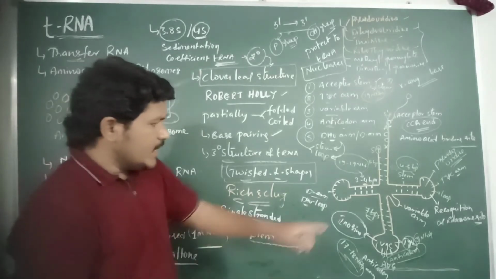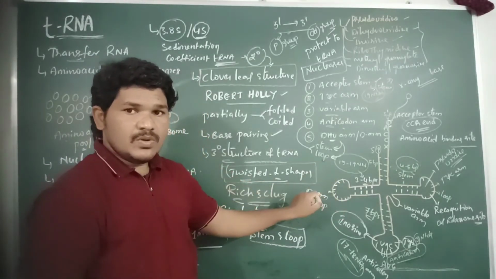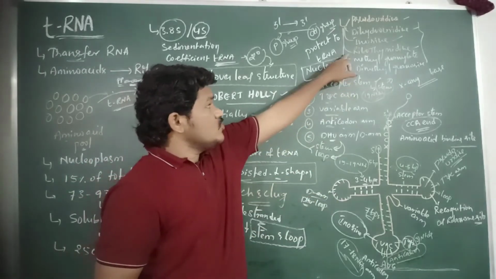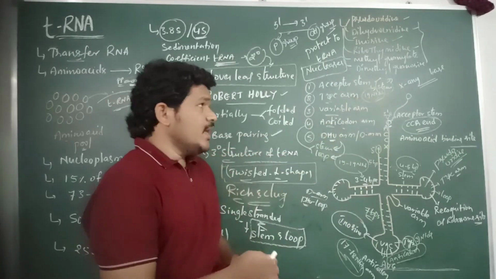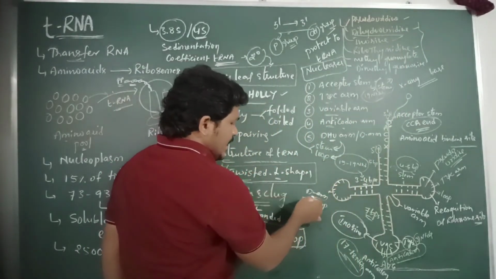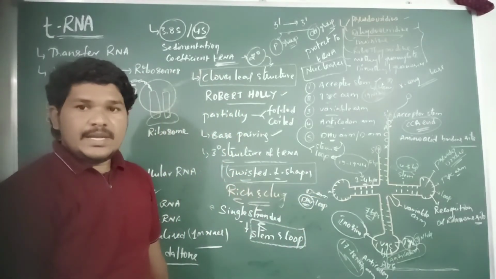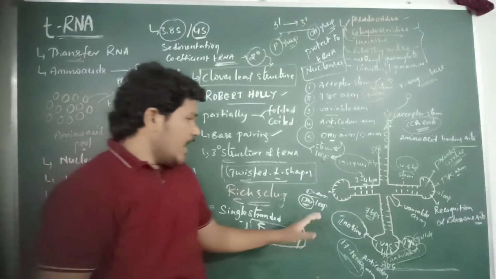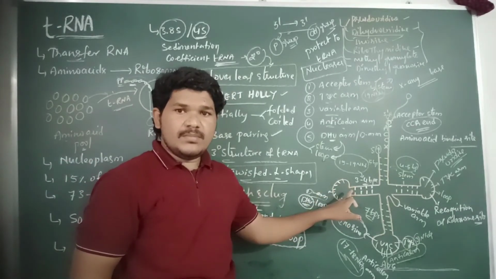The loop of the D arm also has an unusual or abnormal base, dihydrouridine, DHU. Dihydrouridine is an unusual base present in the D arm.